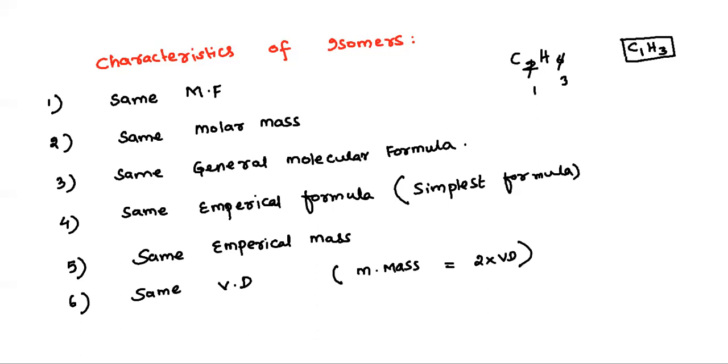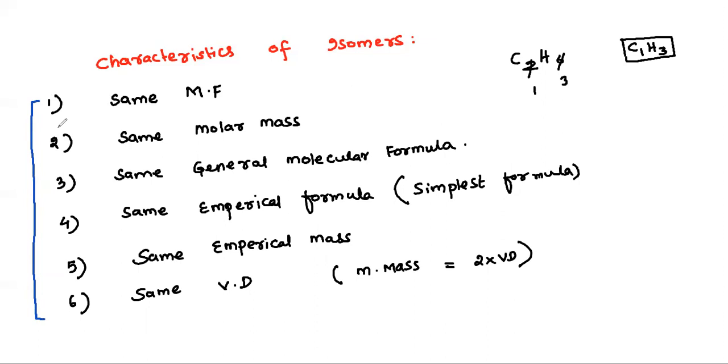See, if all these points are there, actually we are talking about the same compound, not two different compounds. Why? If they are two different compounds, then something should be different. If everything is same, then the compound is same. Then what is the different thing?